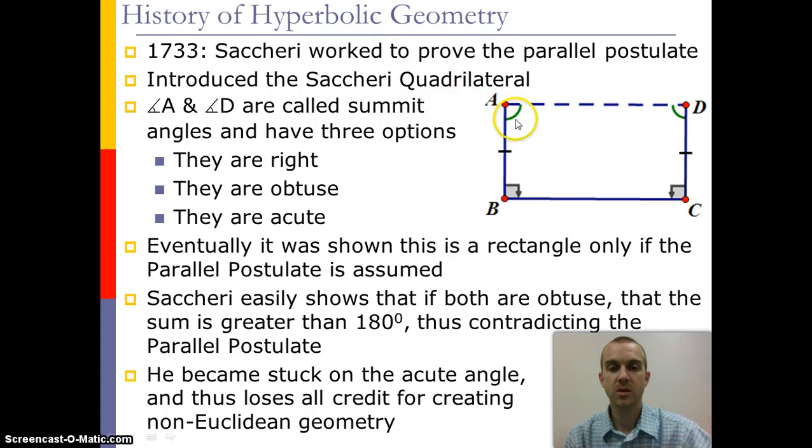But then he started to look at, well, what happens if these angles are obtuse or acute? And what he noticed was that if they are both obtuse, the sum is greater than 180 degrees, which contradicts the parallel postulate. But then he tried to continue to work on this quadrilateral with the acute situation, and because he got lost doing that, he never completed his work and ends up losing all the credit he could have been known for in non-Euclidean geometry.